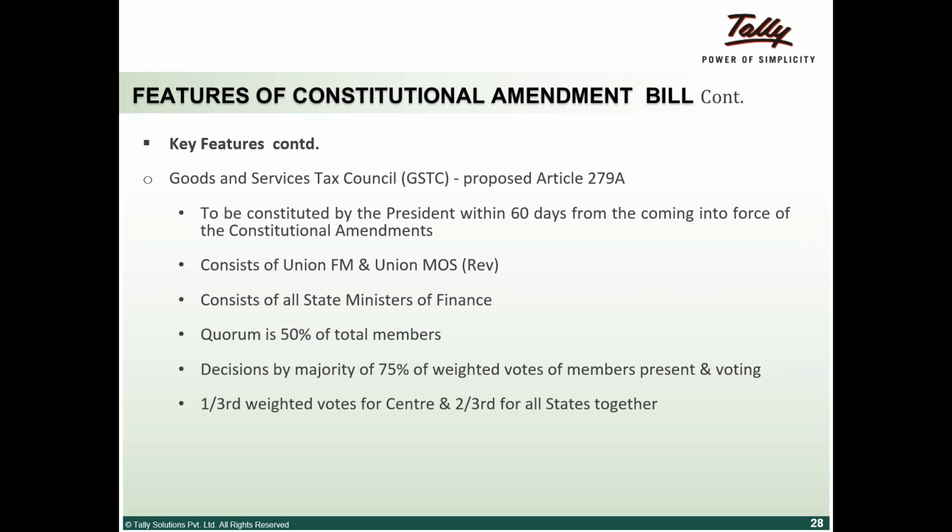It will consist of ministers of the states, the Union finance minister, and the minister of state for revenue. These are the people who will form the quorum. Decisions should be passed by at least 75%, and the weightage of votes would be one-third for the center and two-thirds for the states.